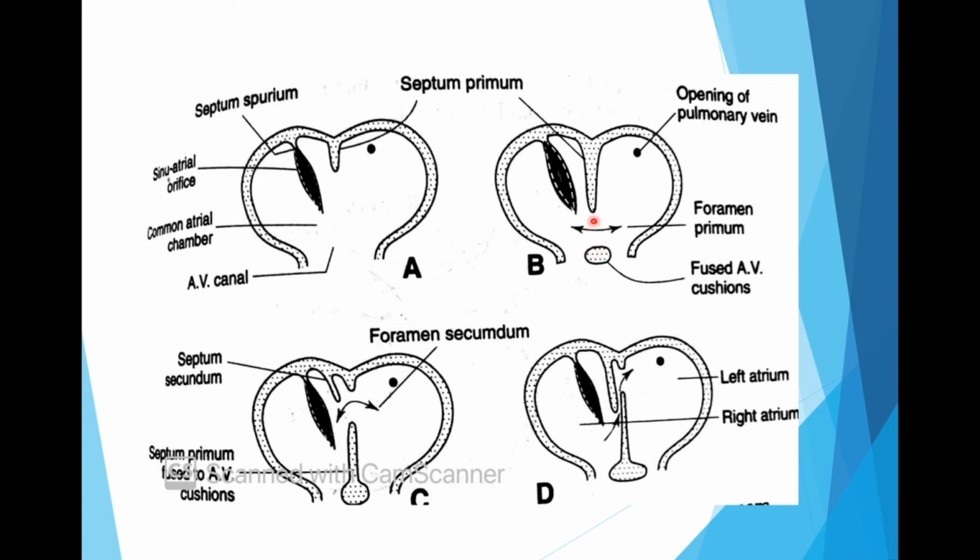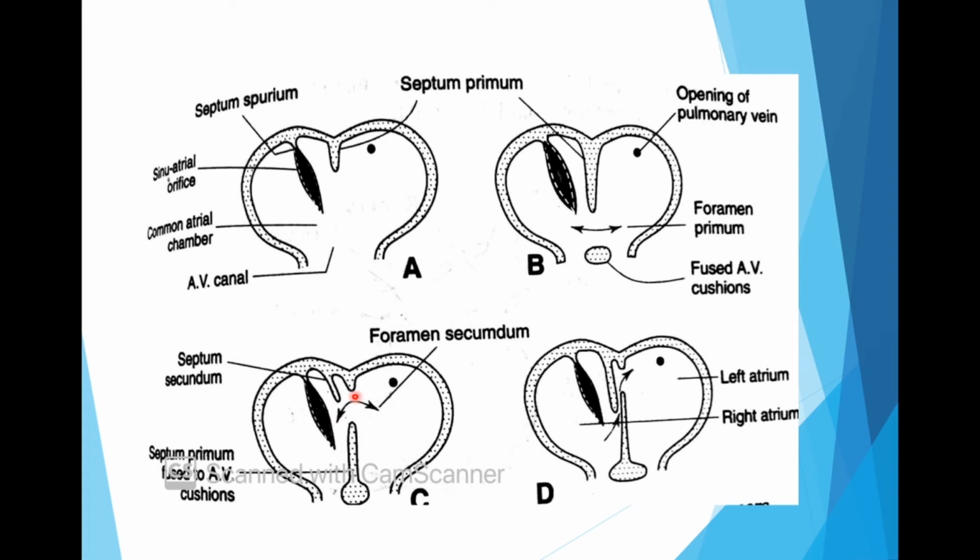Now when this fusion takes place, in the upper portion of the septum primum, cell death occurs, as in the case we have talked about earlier, these openings that we talked about in the lateral plate mesoderm, where cell death occurs. Similarly, cell death occurs in the upper part of septum primum, and a large cavity is formed by the fusion of small cavities. Now this is the ostium secundum. See here, this is ostium secundum.